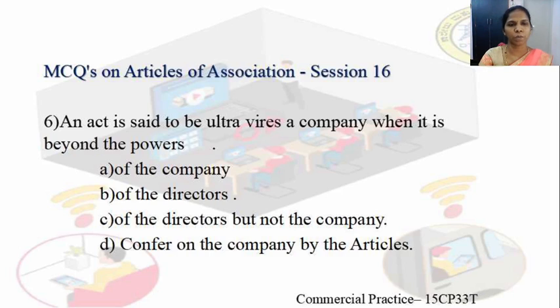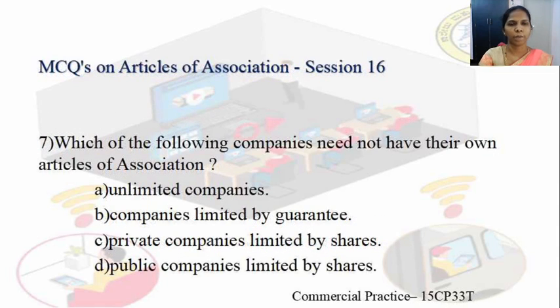Coming to the sixth question: an act is said to be ultra vires a company when it is beyond the powers? There are 4 answers: of the company, of the directors but not the company, and conferred on the company by the articles. The fourth answer is the correct one.